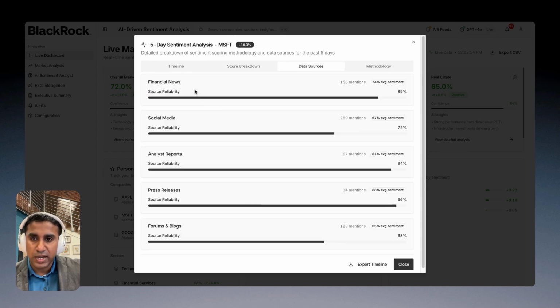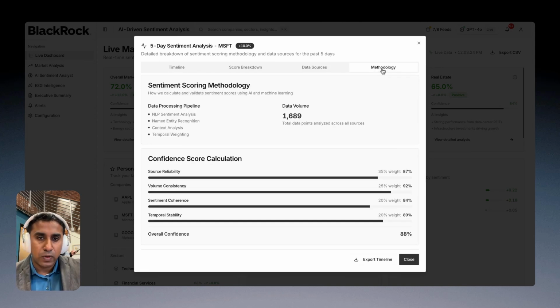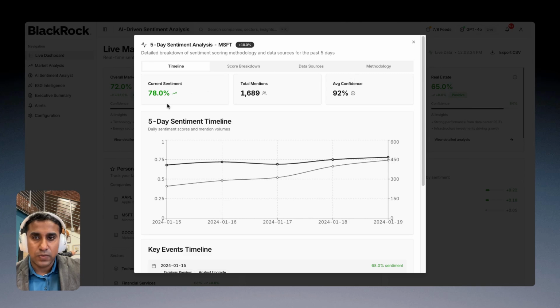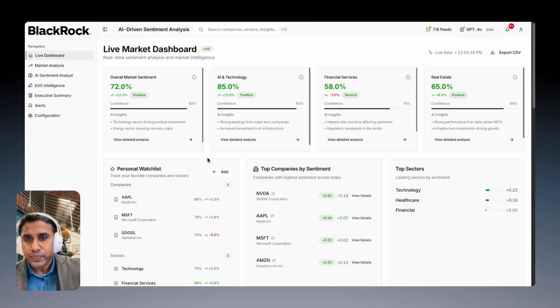And you can also see the data sources that are connected, which are basically triggering these events, which is making the sentiment analysis. We also gave a scoring methodology so that it's easy to understand how these pipelines are connected and what is the amount of volume data that we are collecting to even come up with this average overall confidence score. So that is how the whole system is configured.